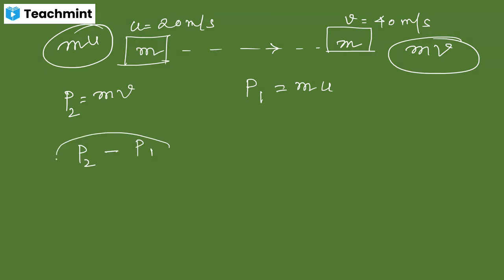The change in momentum is directly proportional to the force applied. Whenever you apply a force, the object is accelerated, so obviously the change in momentum occurs because you have applied the force. According to Newton's second law, the rate of change of momentum is directly proportional to the applied force.